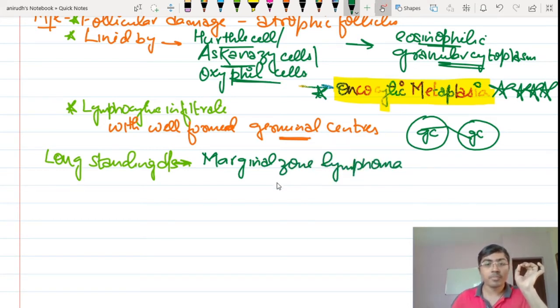Okay, so I hope you have revised the important topic of Hashimoto's thyroiditis. This is a very easily understandable slide if it is given in the examination. Please get this correct. Okay, let's proceed to the next one.